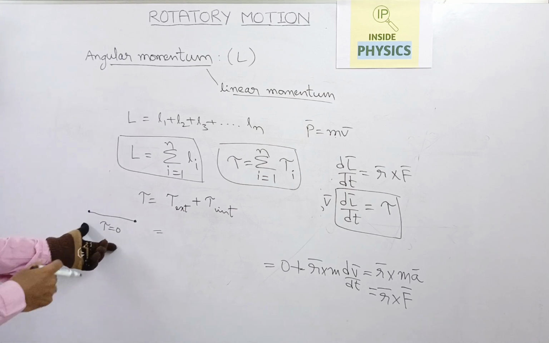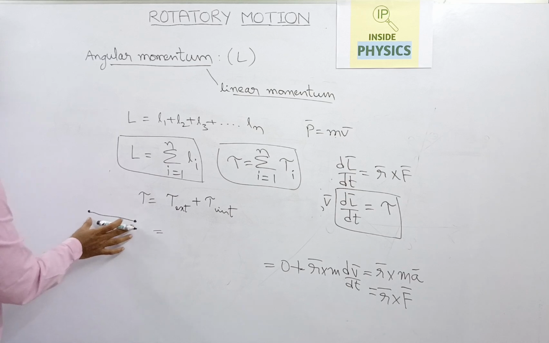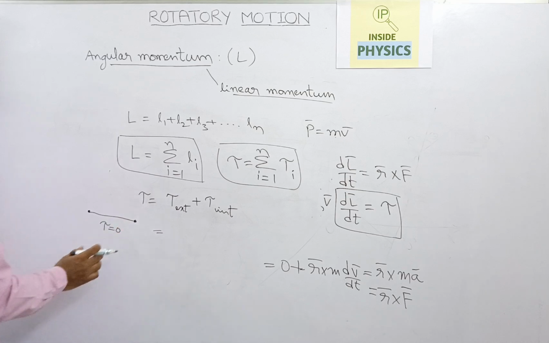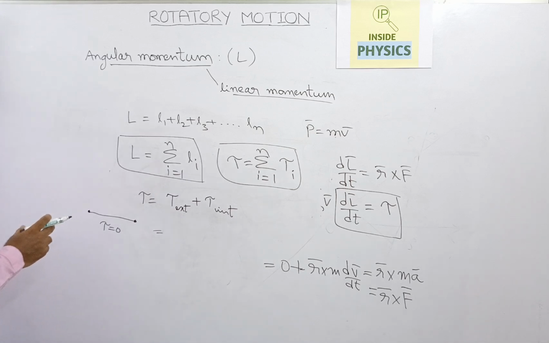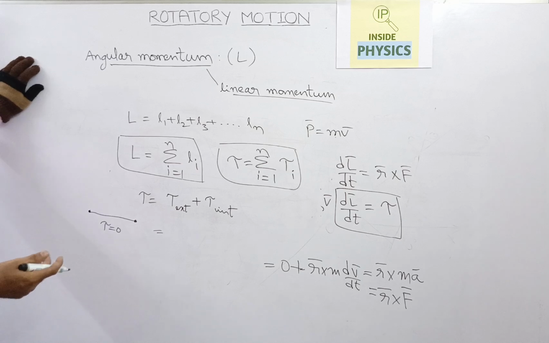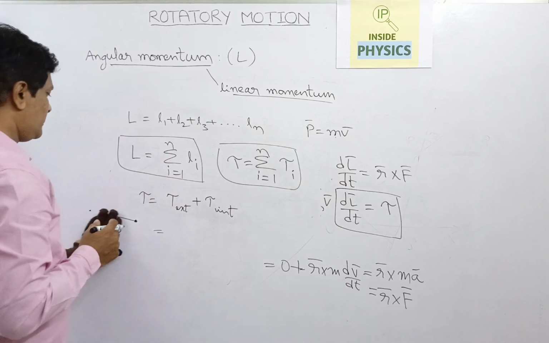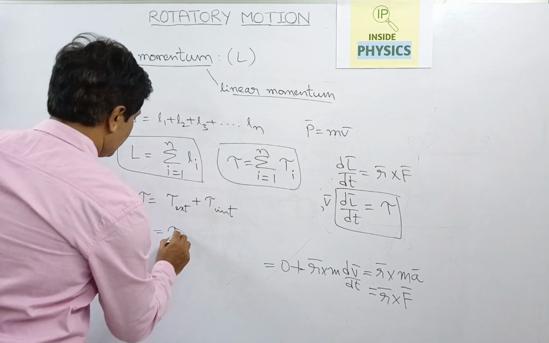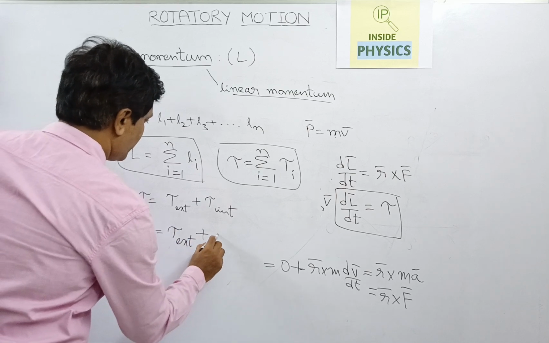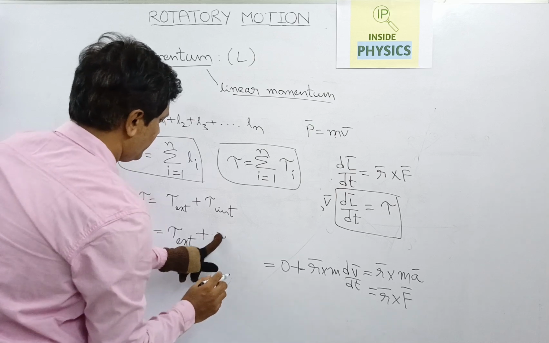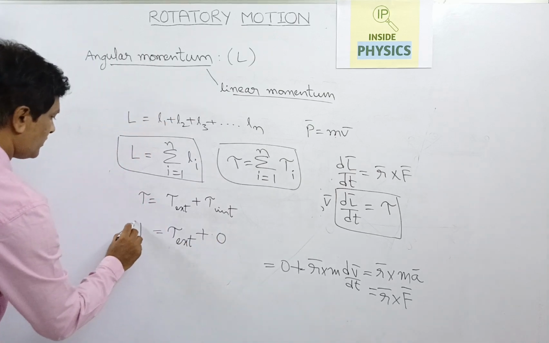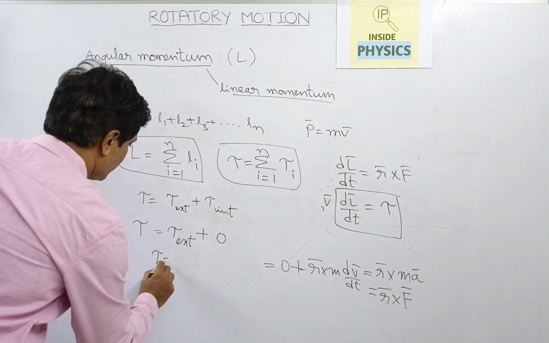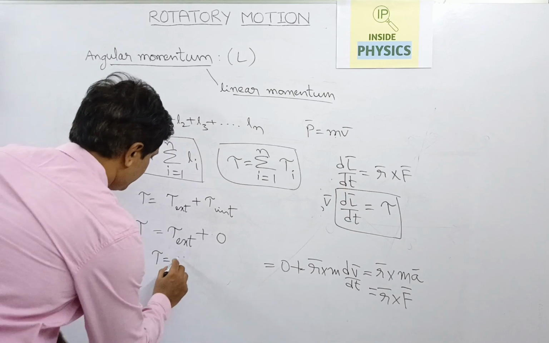If this is applied to the total system of particles, all of them will contribute zero torque, and the net resultant torque will be zero, because they mutually cancel each other. So torque internal is zero, and the total torque is always the torque external.